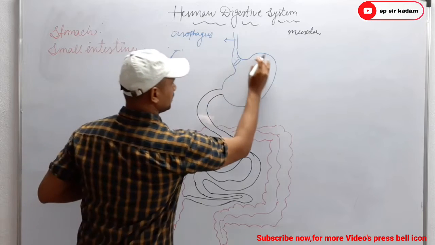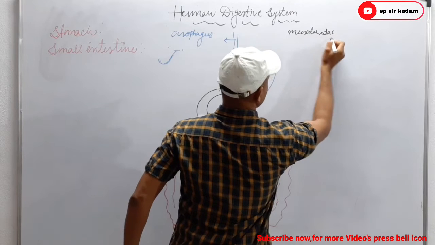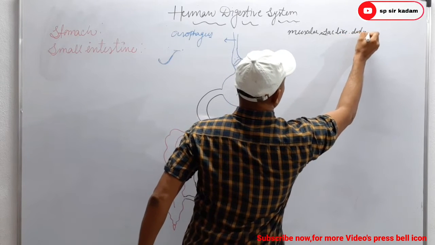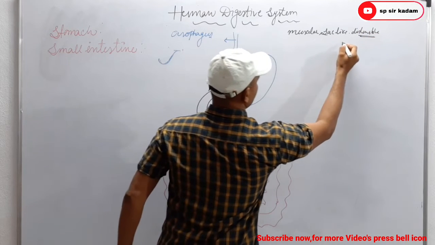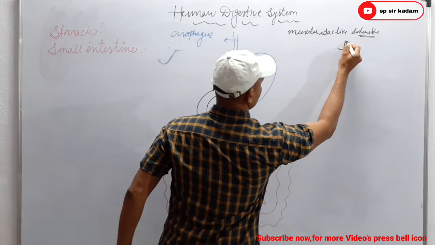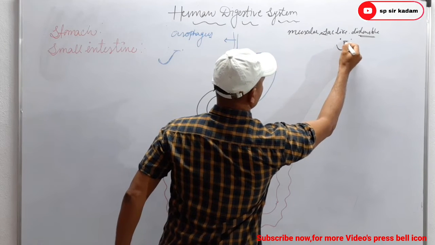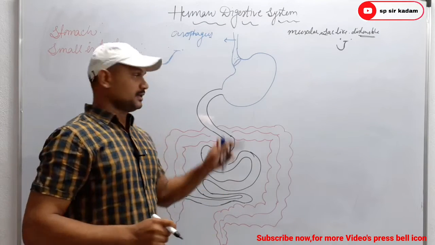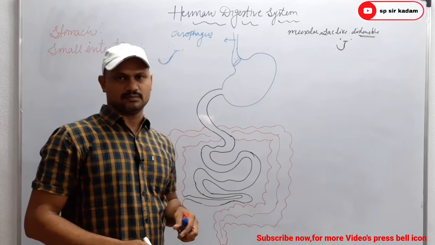It looks like a bag-like or sac-like structure: muscular, sac-like, and distensible, and the shape of the stomach is like a J shape. Okay, J shape. Clear? And it is situated in the upper left portion of the abdomen.